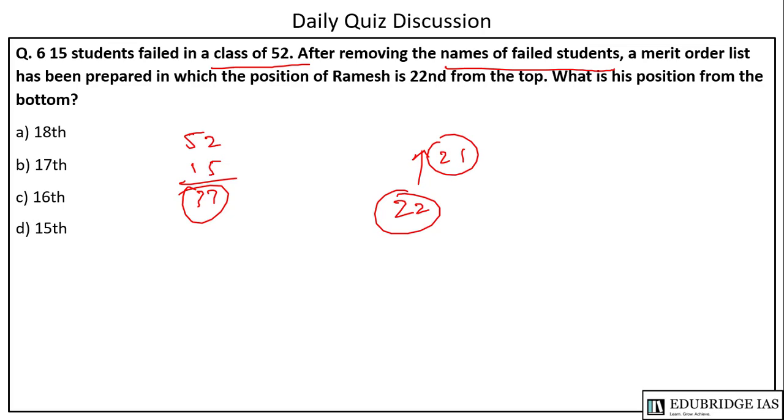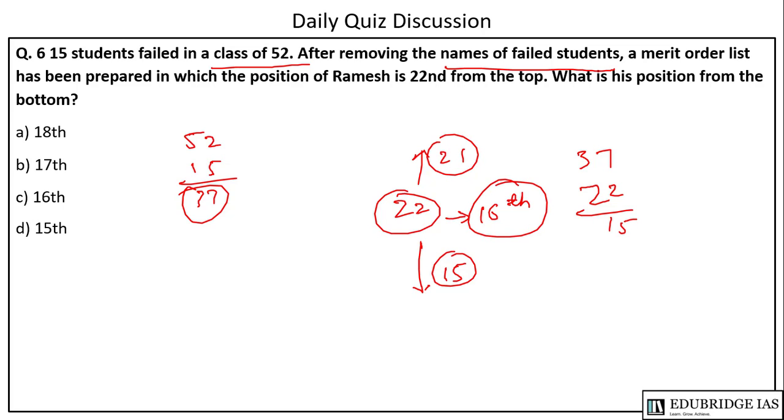What is his position from the bottom? So 37 minus 22 will be 15. So 15 students will be below him. So Ramesh's position will be 16th from bottom. So C is the answer in this case.